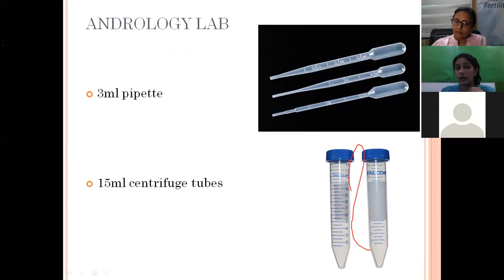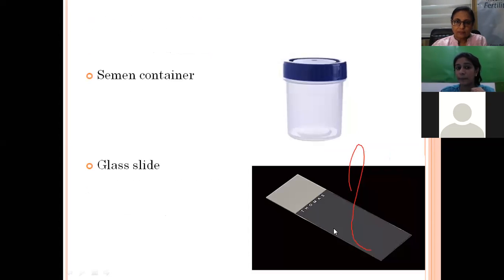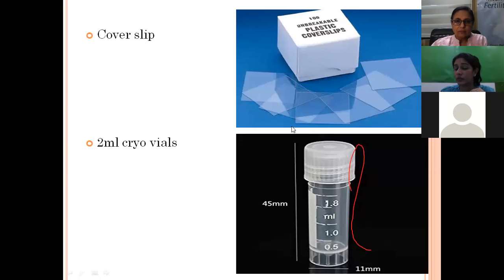Now I'll be showing what consumables we are using in an andrology lab. First is the 3 ml pipette. We have 15 ml centrifuge tubes, which are used for the centrifugation procedure. We have the semen container, in which the semen is collected. We have a glass slide onto which a drop of the semen sample is put, and we check the count and motility. We have the cover slip.